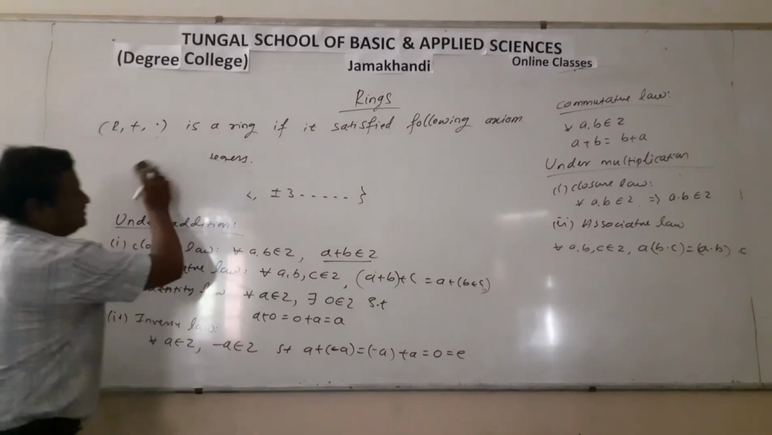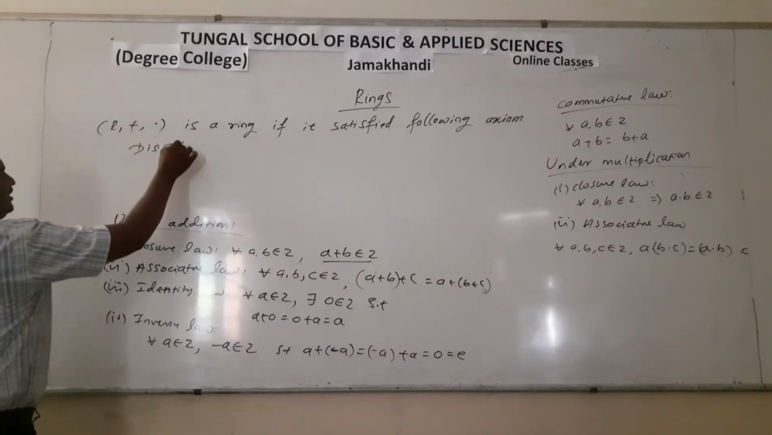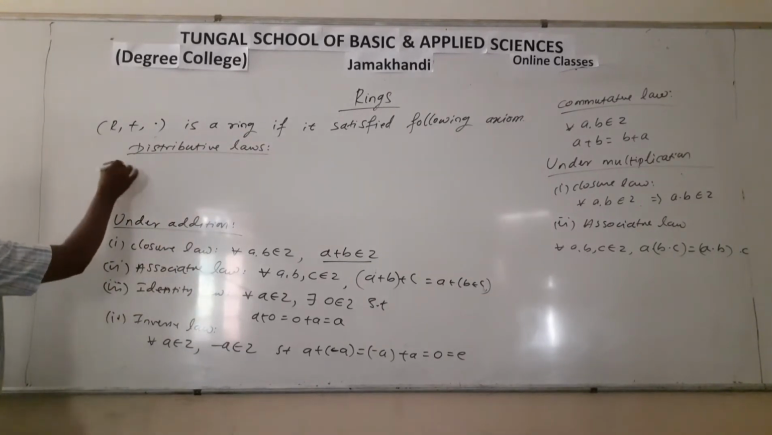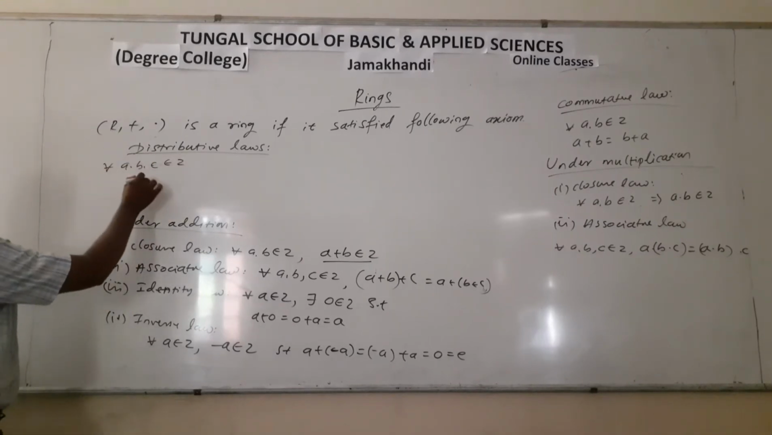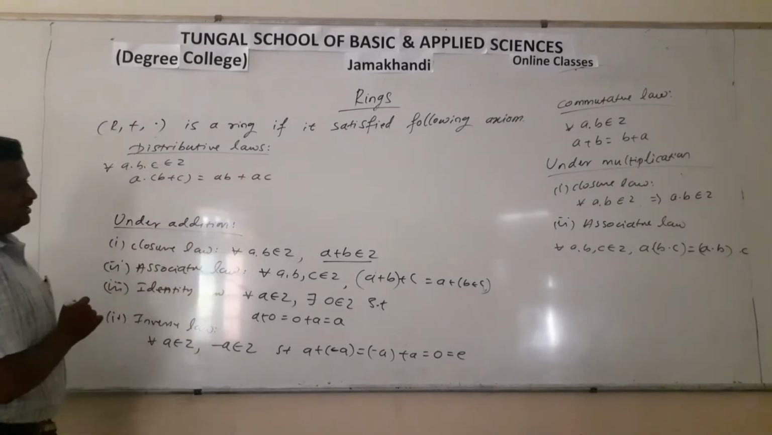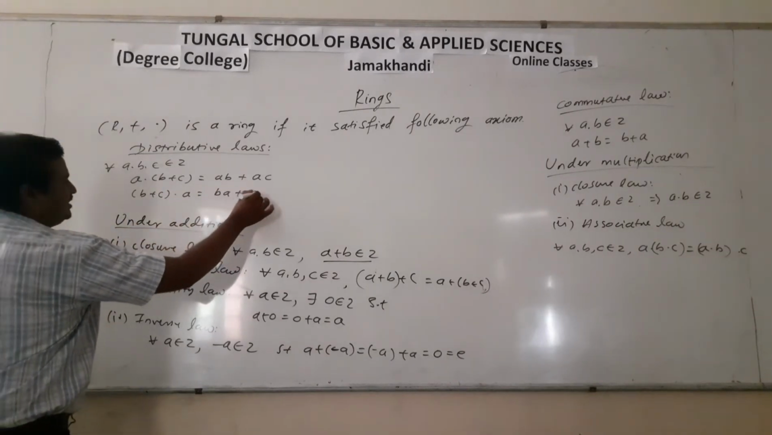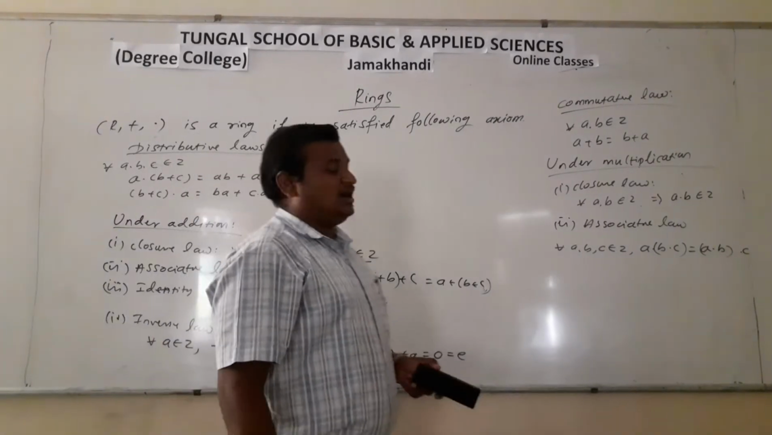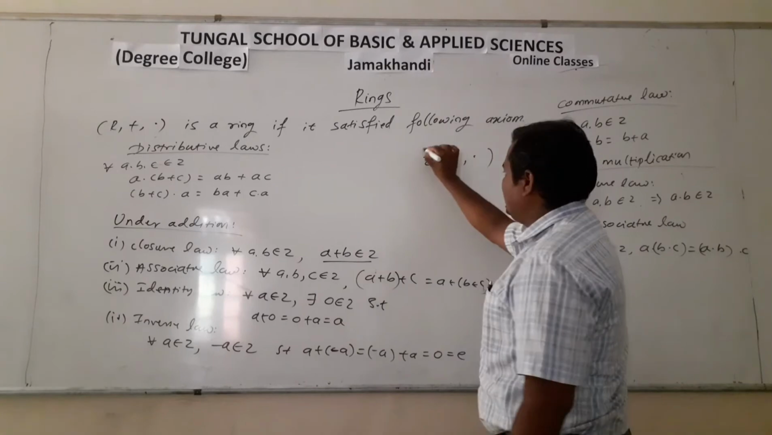Then the remaining axioms, the left distributive law and right distributive law. So distributive law: for all A, B, C belongs to Z, A dot (B plus C) is equal to A into B plus A into C, and (B plus C) into A is equal to B into A plus C into A. So these 8 axioms are satisfied for the set Z under addition and multiplication.